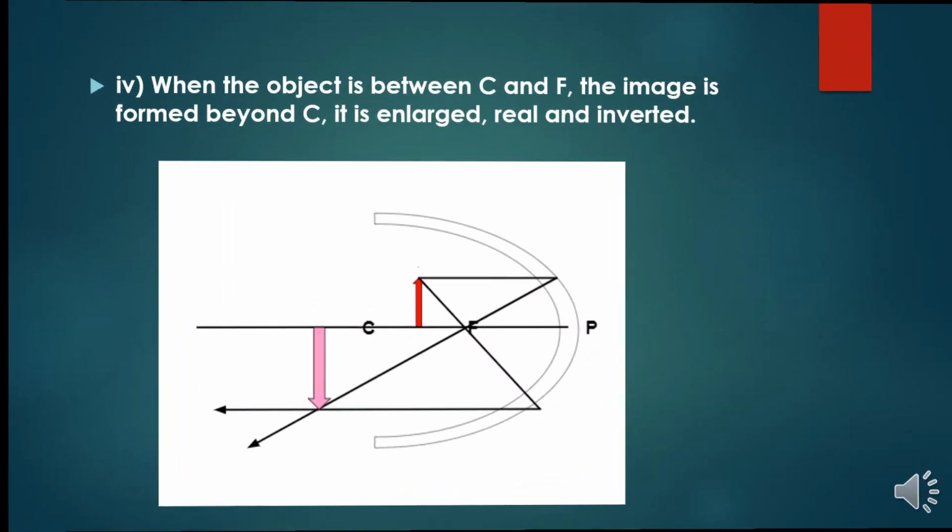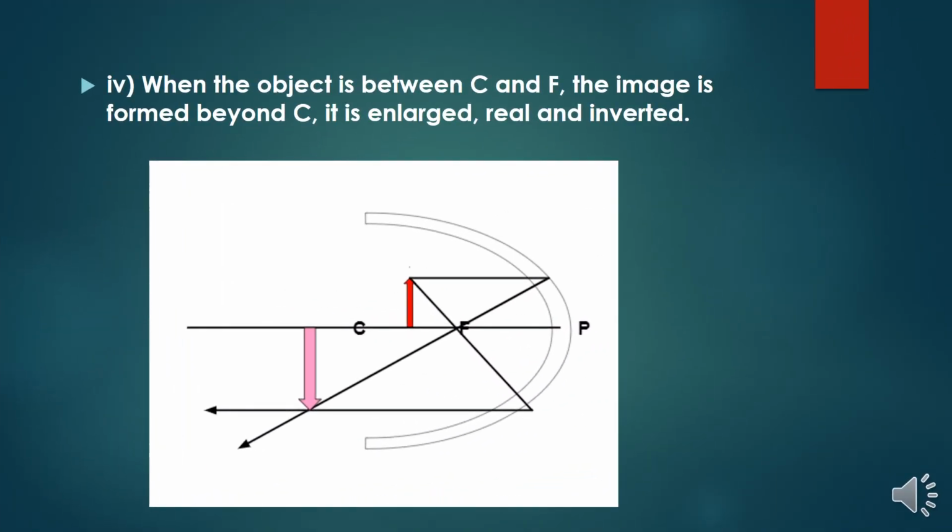Point, when the object is between C and F. Suppose I am keeping my object between C, center of curvature, and principal focus. So what are my rays coming from? From here, one ray which is coming from the object is focused at the point, and one more ray which is again focused at the point, is diverging in the two directions like this.